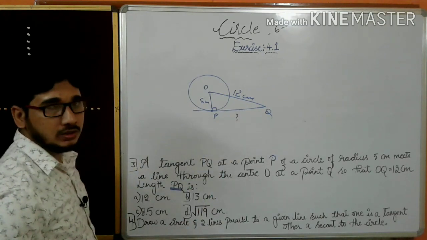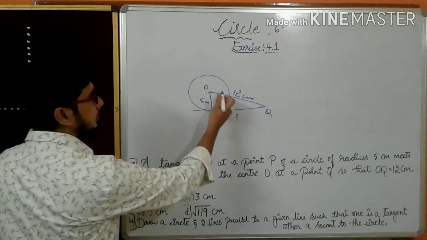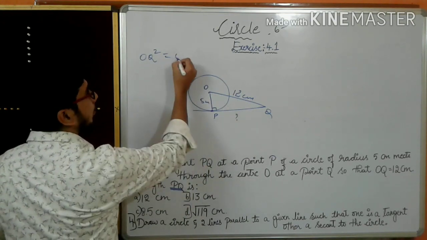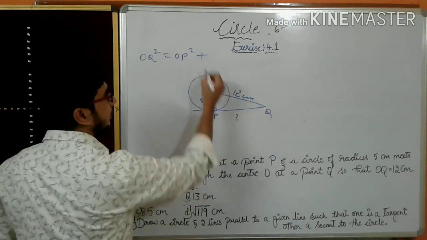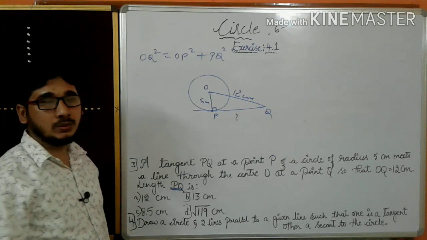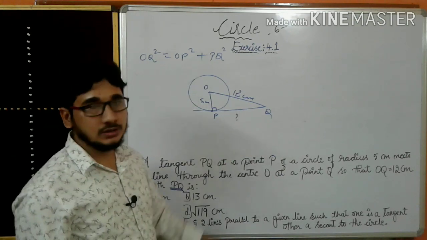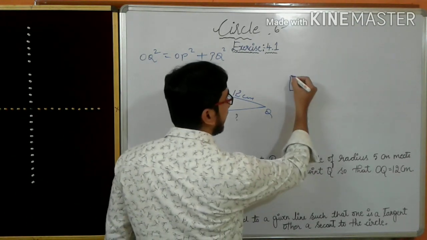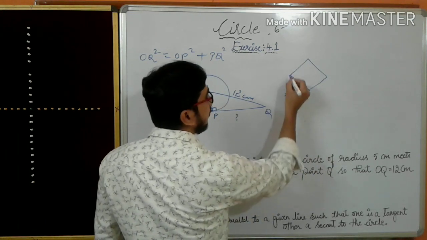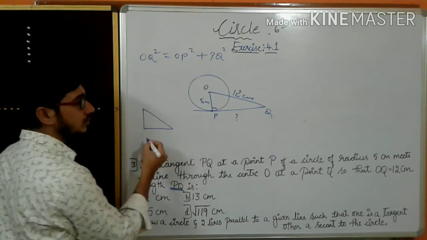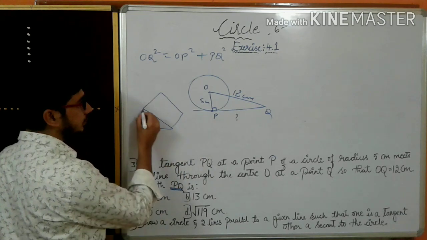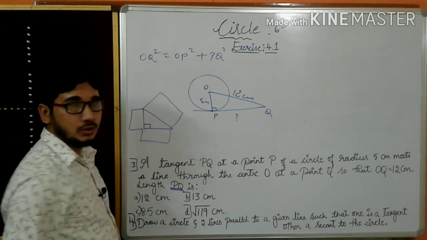By applying Pythagoras theorem, we'll find the value of PQ. So this is the hypotenuse. OQ square is equal to OP square plus PQ square. Square on the hypotenuse is equal to the sum of the squares of the remaining two sides. Pythagoras theorem states like that only, right? In a right angle triangle, the square on the hypotenuse is equal to the sum of the squares of the remaining two sides.